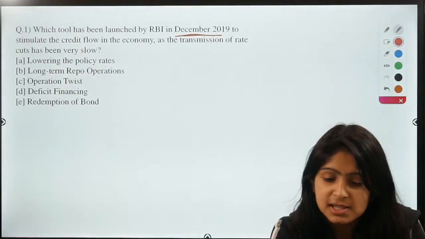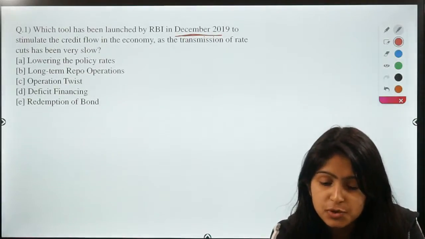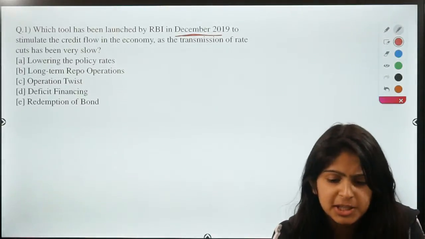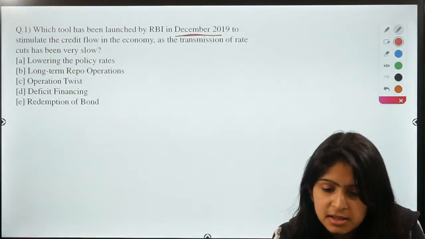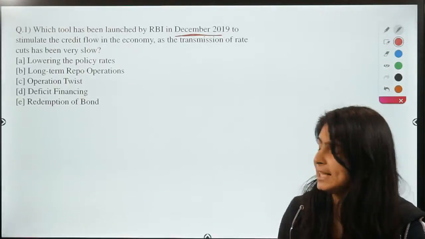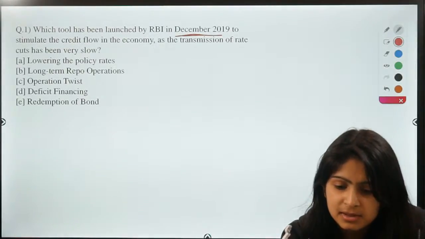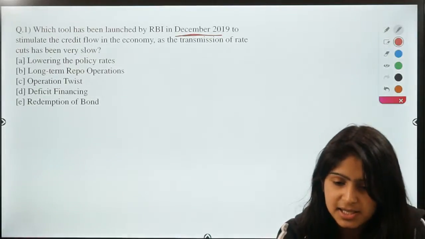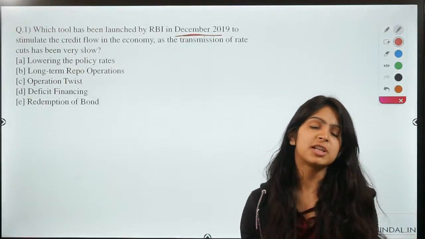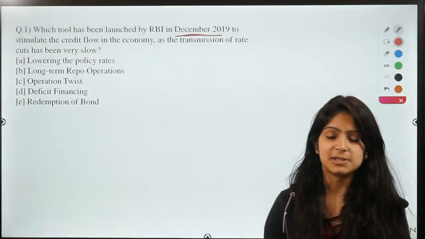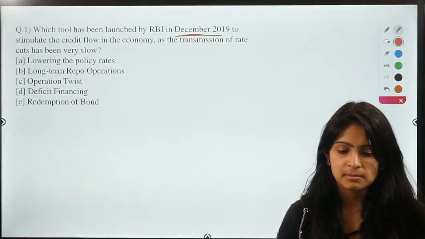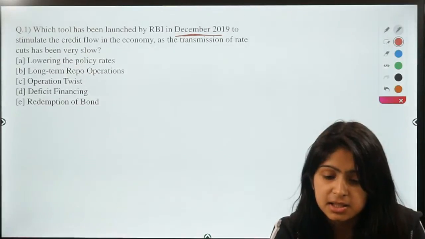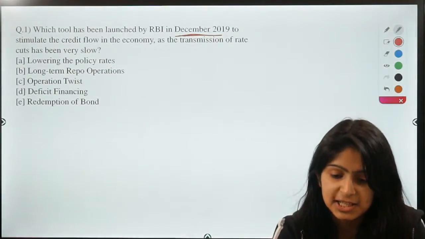So Prakash says C, Gaurav says B, Khushbu says C. Okay, many of you are saying Operation Twist, and there are some votes for LTROs. So waiting for your answers, guys. Then we would move to the solution and know about the answer. So Kanan says Operation Twist. Devinder Singh says LTROs.